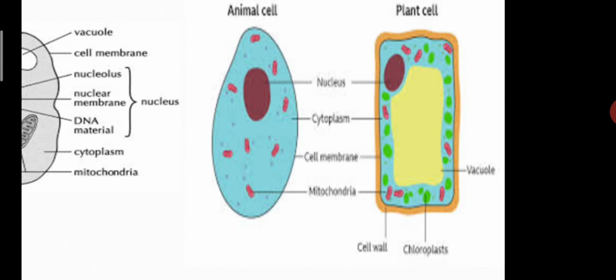Okay. Then talking about the nucleus. In our plant cell, we have seen it at one side, and in the animal cell, we see it in the center of the cell. In both of them, cytoplasm is present. In both of them, the cell membrane is there. But in the plant cell, one more membrane is there, overall on the cell membrane.